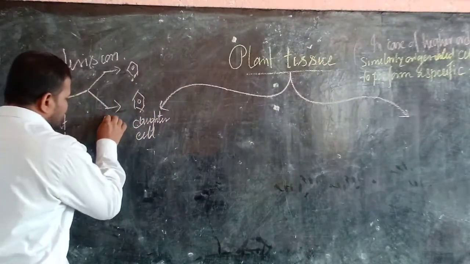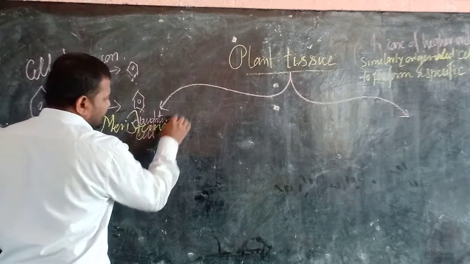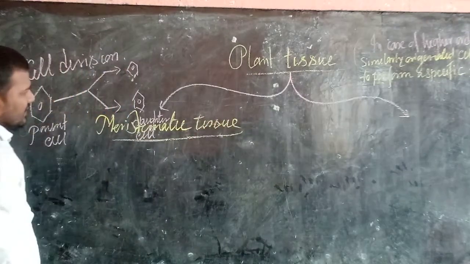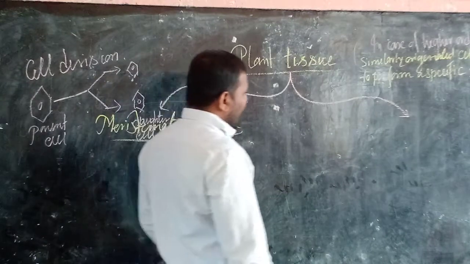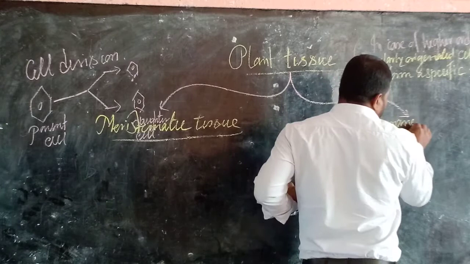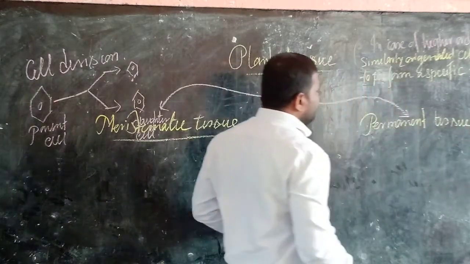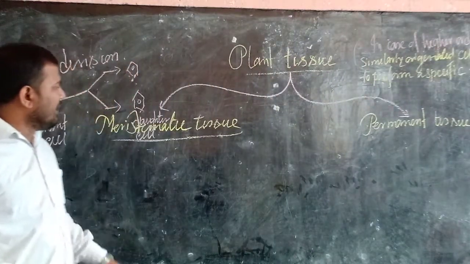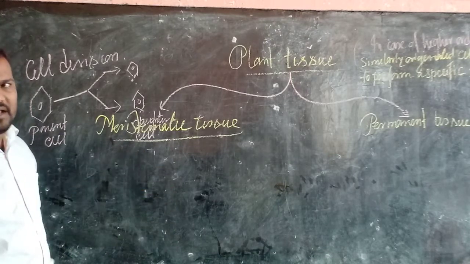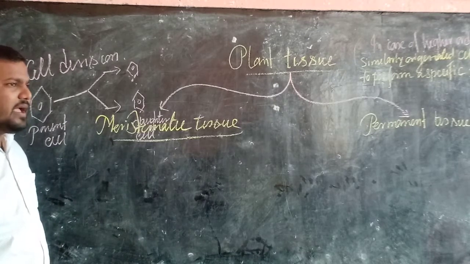The first one is meristematic tissue. And another one is permanent tissue. So what will be the meristematic tissue? Generally, meristematic tissue contain those type of cells which are able to perform the cell division.